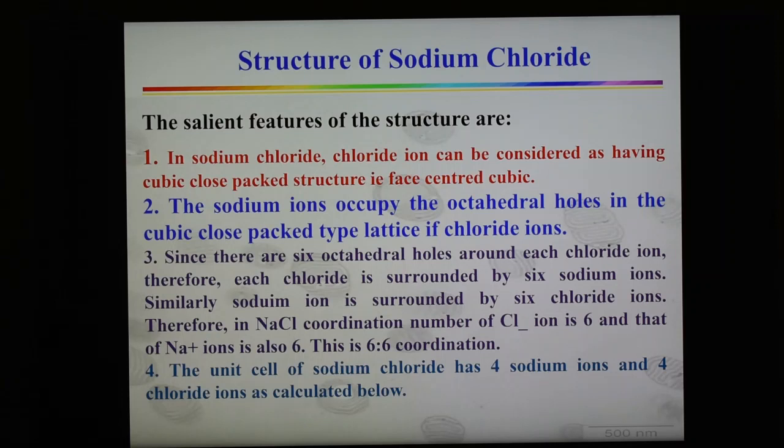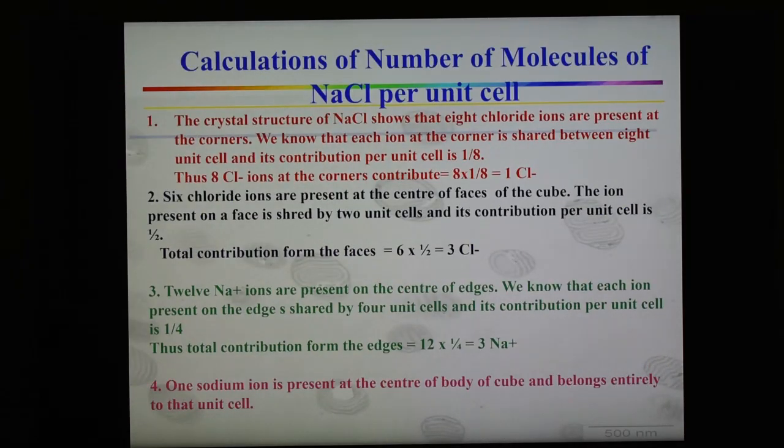After this, now we are going to see the calculation of the number of sodium ions and number of chloride ions present per unit cell of sodium chloride. So here is the calculation of the number of molecules of NaCl per unit cell.